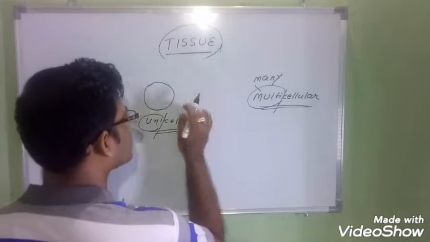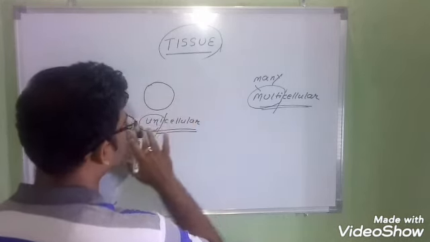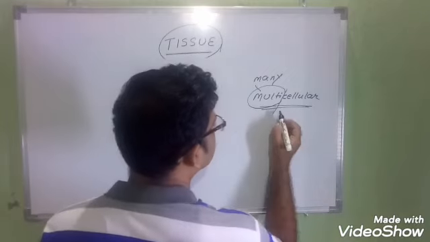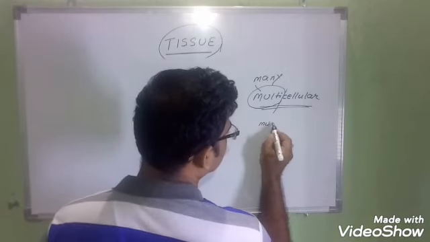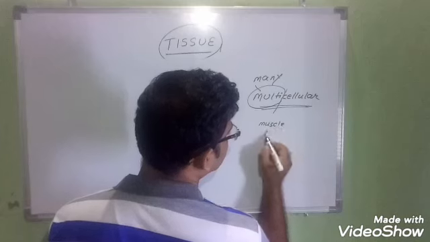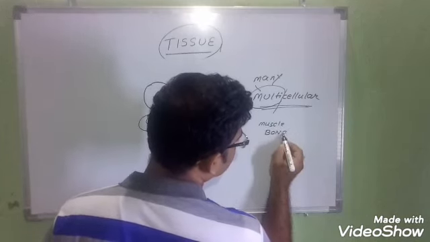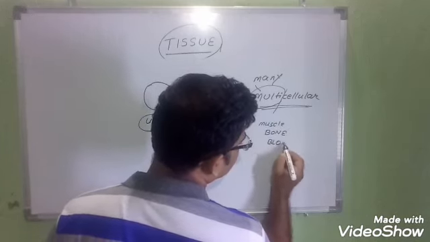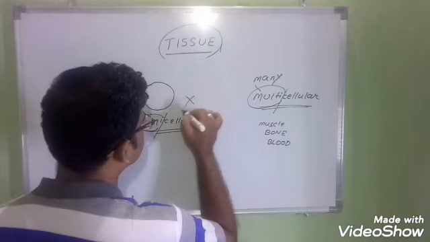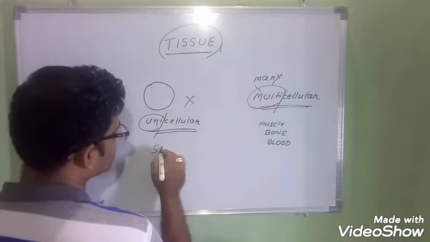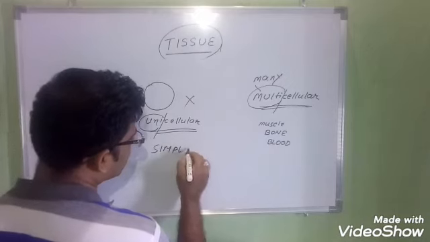Movement can happen with the help of this one cell. There are no muscle cells. Here in multicellular, muscle is present for movement. Muscle is present, bone is present, blood is present. So different kinds of things are present, whereas there is nothing like that in here. This is a very simple organism.